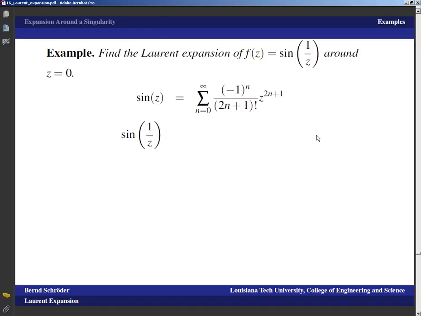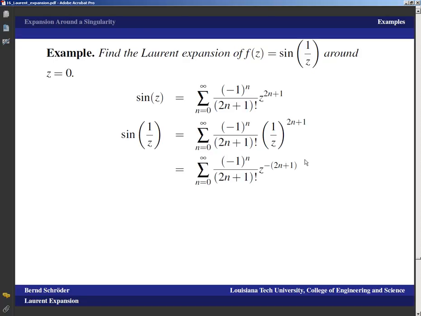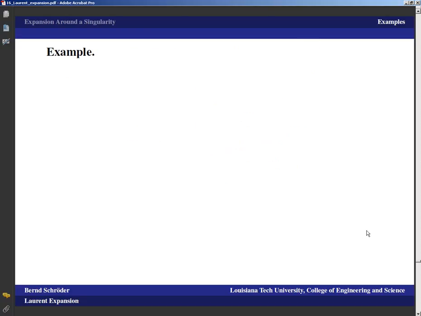Now we just plug in 1 over z in here, and we get the sum n equals 0 to infinity, negative 1 to the n divided by (2n plus 1) factorial, times (1 over z) to the 2n plus 1, and then we can turn that into z to the negative (2n plus 1), but that's already it. That is the Laurent expansion of sine 1 over z.